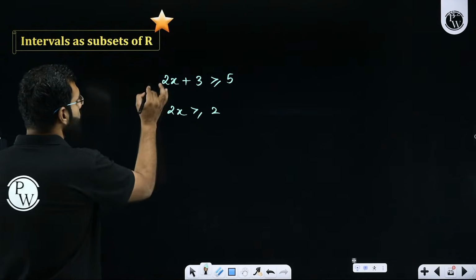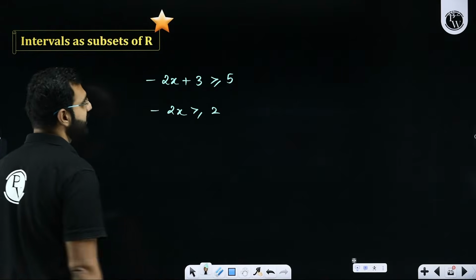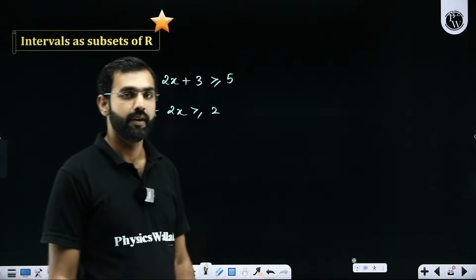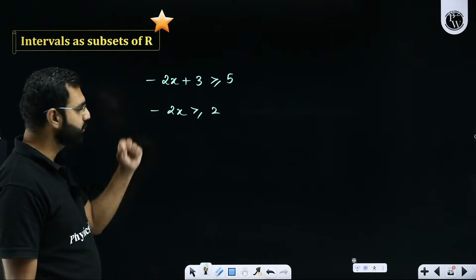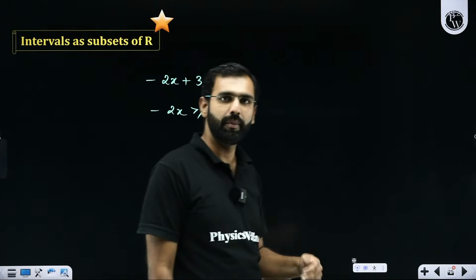Now one more thing we do is we are now going to divide both the sides by plus 2. What if this was minus 2x plus 3 is greater than equal to 5? Then what will you do? Sir, to get rid of this minus 2, I would have divided both these sides by minus 2.